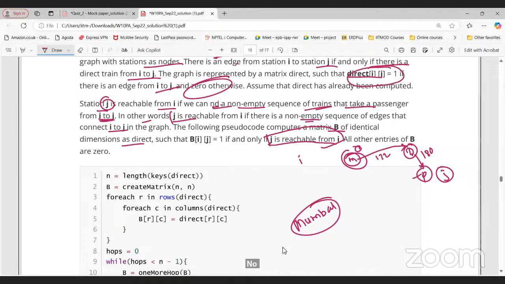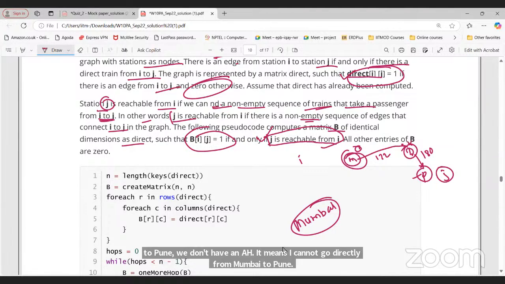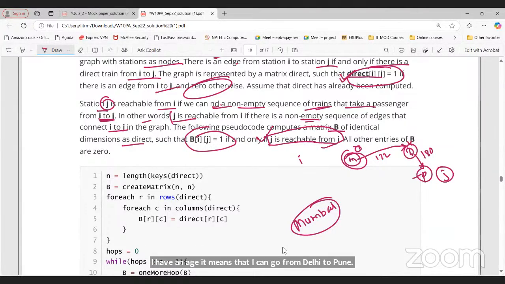For direct train, it is correct. But what about the B I am talking about? B[I][J] means J is reachable from I. Direct[I][J] is the same thing. Mumbai to Delhi, a direct train is there, so 1. Mumbai to Pune, we don't have an edge, so I cannot go directly from Mumbai to Pune. Delhi to Pune, I have an edge. So in the direct matrix, Mumbai to Delhi is 1, Delhi to Pune is 1, but Mumbai to Pune will be 0. But in the case of B, Mumbai to Delhi, yes, I can reach.